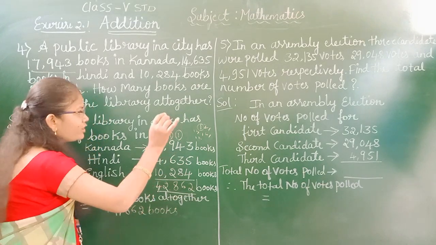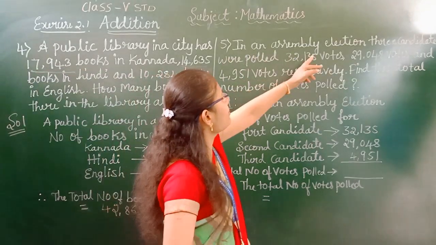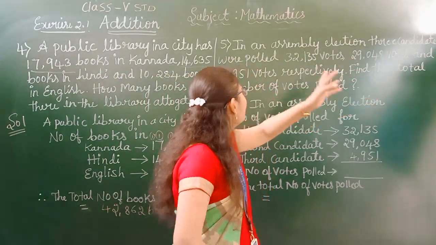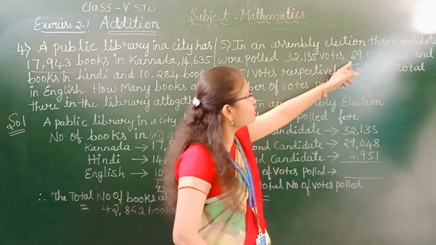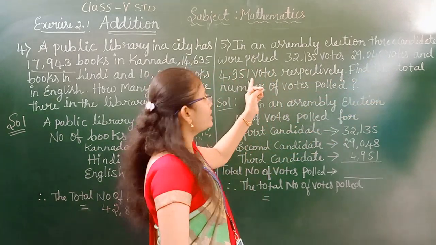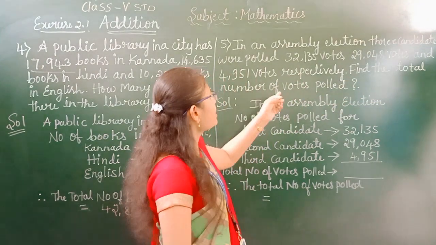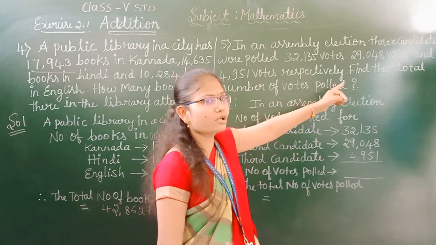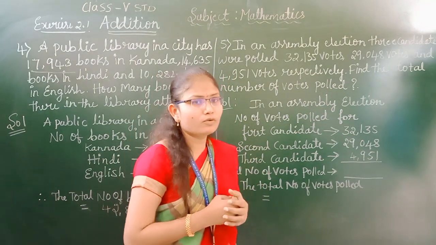In the same way we will move on to the fifth problem. They have given that in an assembly election, 3 candidates polled 32,135 votes, 29,048 votes and 4,951 votes respectively. Find the total number of votes polled. Now we have to find out the total number of votes polled.